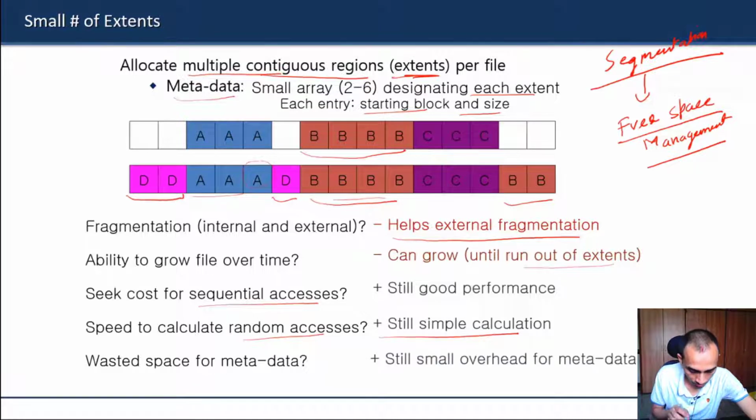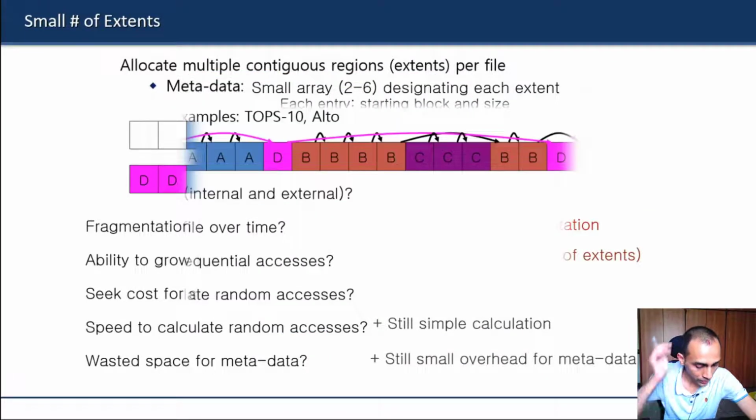And metadata is again not big, it's still a small overhead. So there are still some good things, but because of all these problems, free space management has not been completely overcome. Some of the very early Unix systems may have used this technique, but it is no longer seen in any modern OS.